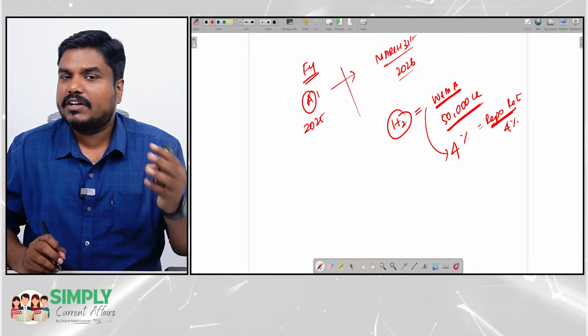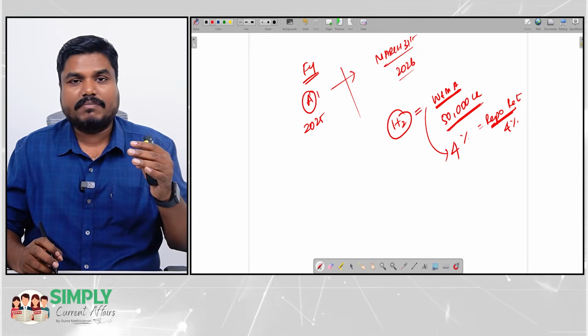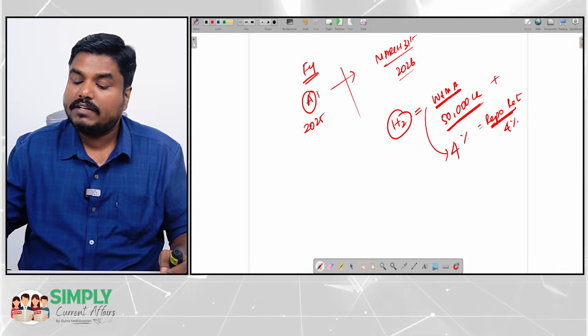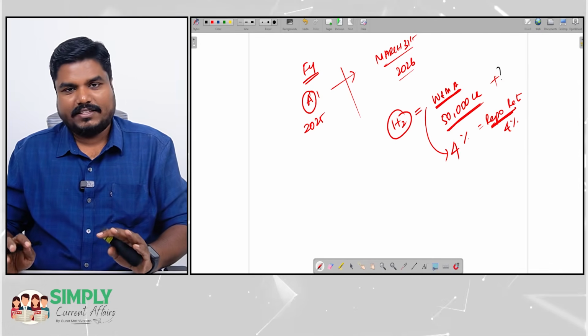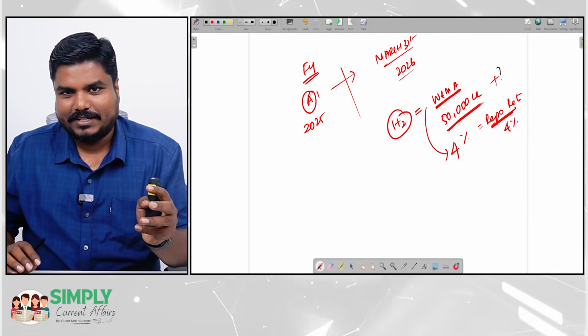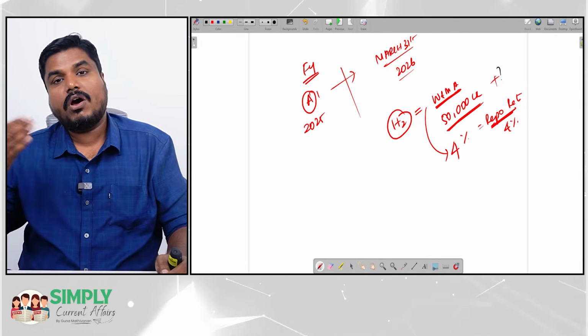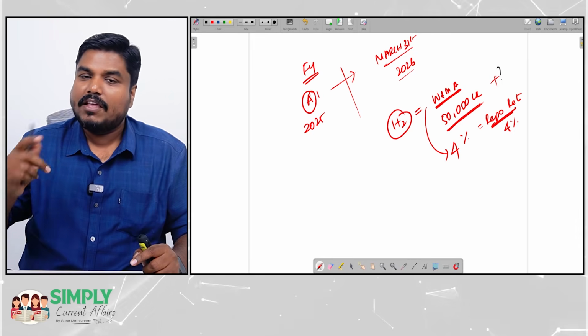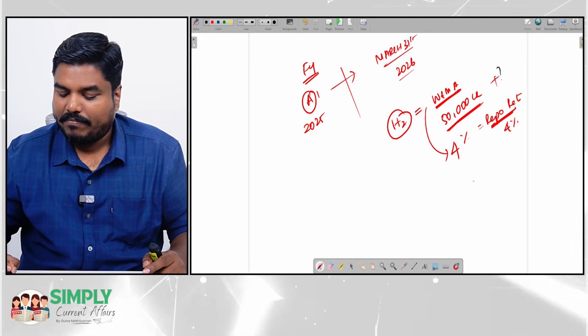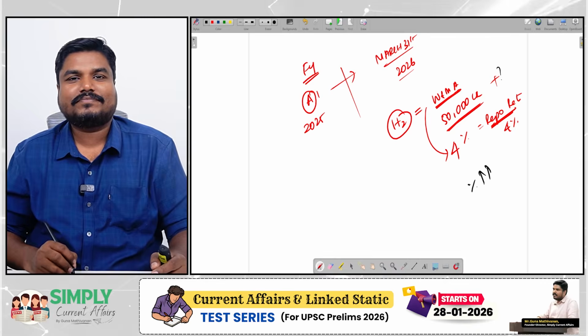Sir, is it possible for the RBI, government, to borrow more than 50,000 crores? Is it possible to borrow? Yes. Under the ways and means advance only, government can borrow beyond the limit. But if government is borrowing beyond the limit, for that excess borrowing, the interest will be more.